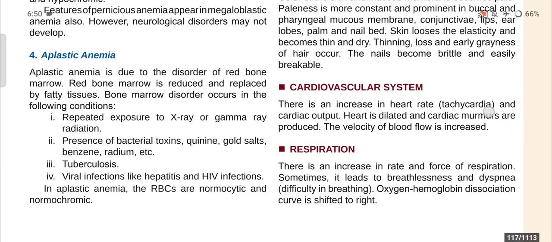Now, number 4, that is aplastic anemia. Aplastic anemia is due to a disorder of the red bone marrow, which is reduced and replaced by fatty tissues. Bone marrow disorders occur in the following conditions: number 1, repeated exposure to X-ray or gamma ray radiation. Number 2, the presence of bacterial toxins, quinine, gold salts, benzene, radium, etc. Number 3, tuberculosis or TB. Number 4, viral infection like hepatitis and HIV infection. And in aplastic anemia, the RBCs are normocytic and normochromic.